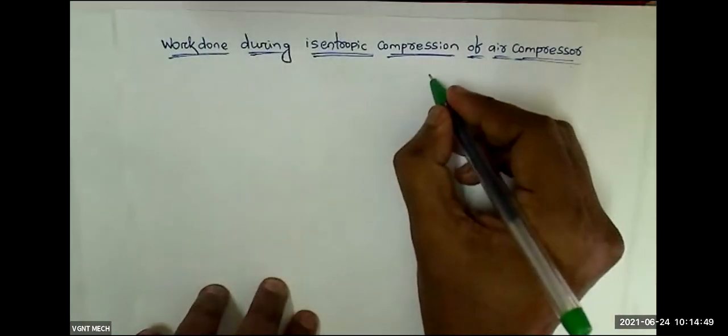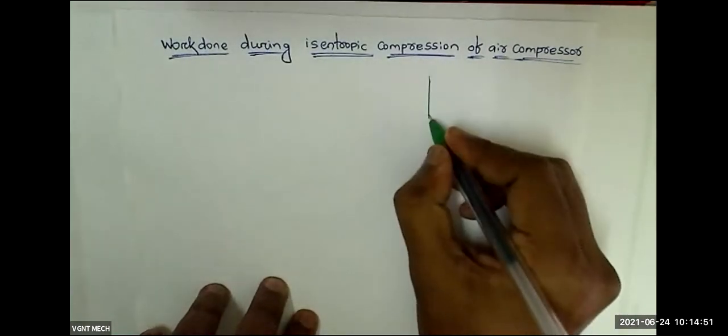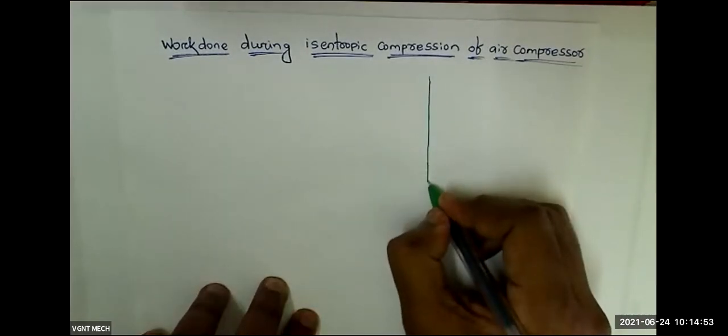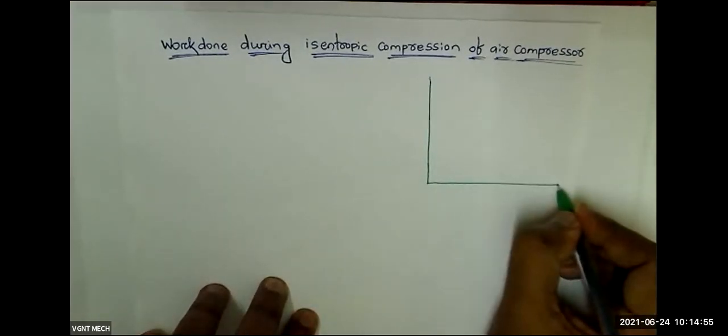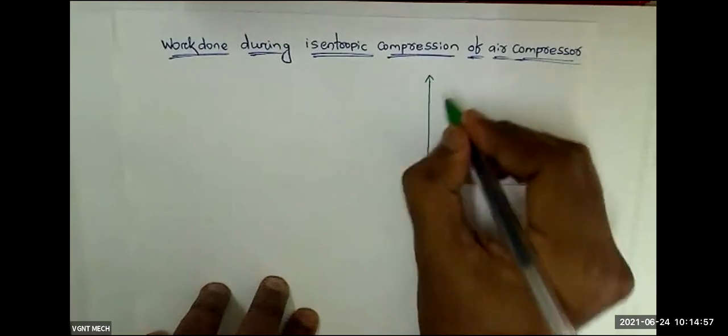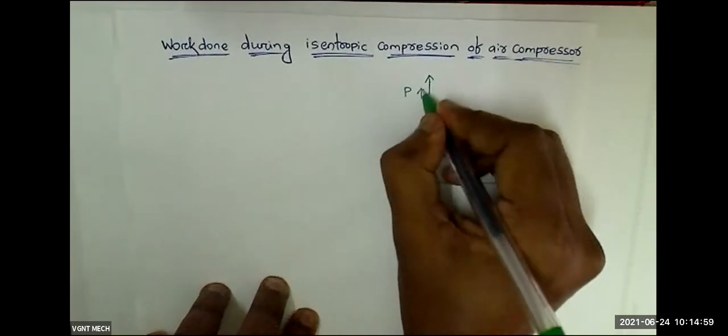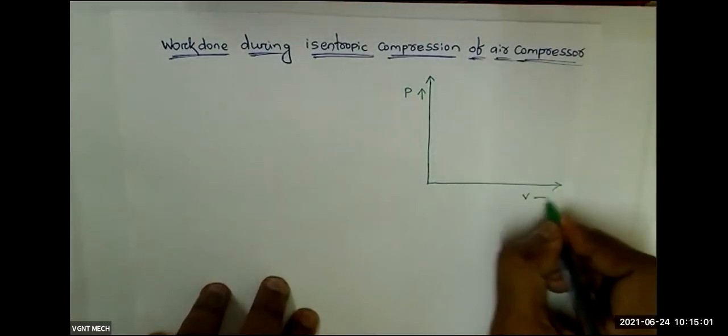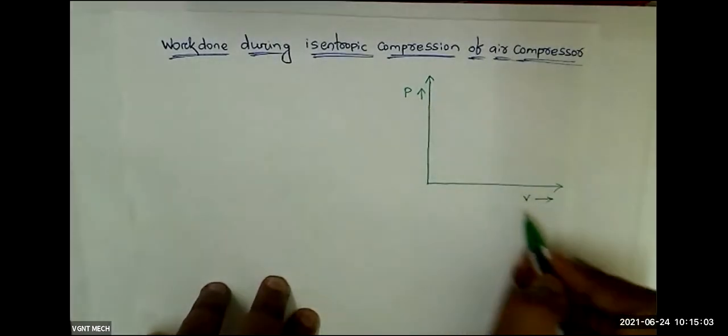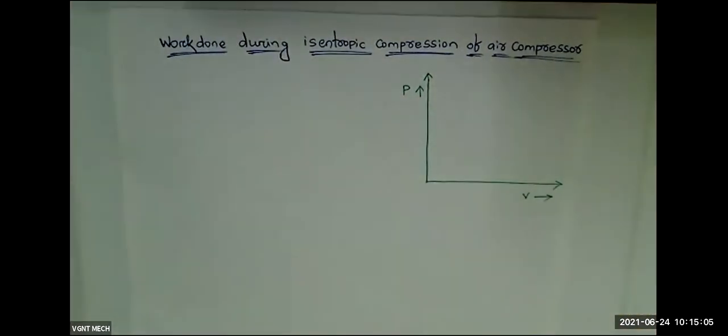For that we have to draw a PV diagram, and from this PV diagram we are going to find out the expression. P indicates the pressure, V indicates the volume. What happened in the first stage?